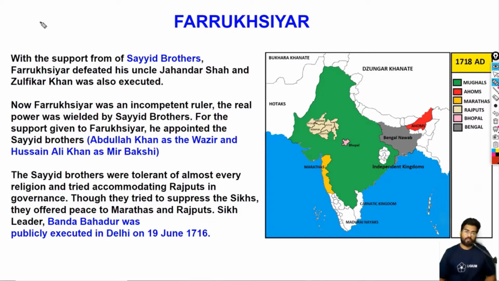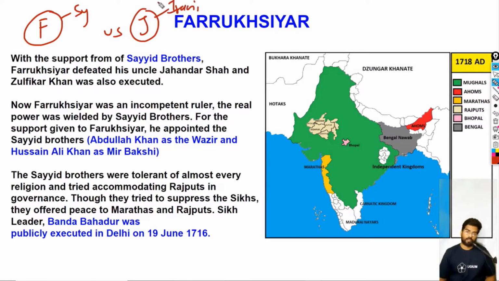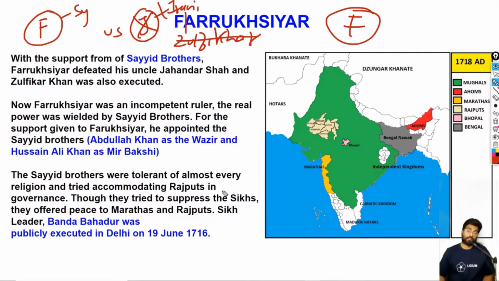So here we have Farooq Siyar. He was supported by the Sayyid brothers, and he fought against Jahandar Shah. Jahandar Shah was supported by the Irani nobles, and the Irani nobles were led by a guy called Zulfikar. Now Farooq Siyar defeated Jahandar Shah, and Zulfikar was executed. Now Farooq Siyar became the Mughal ruler, the ninth Mughal ruler.